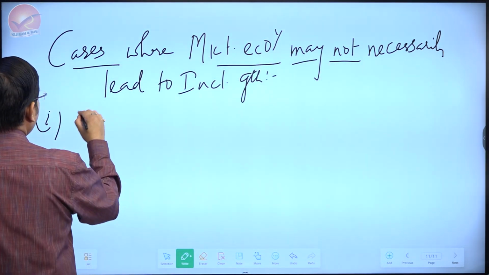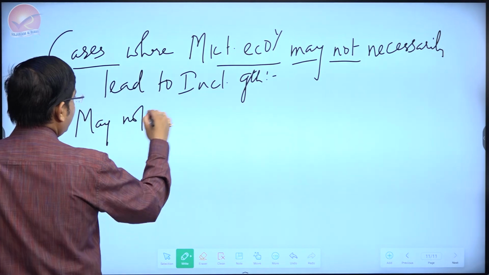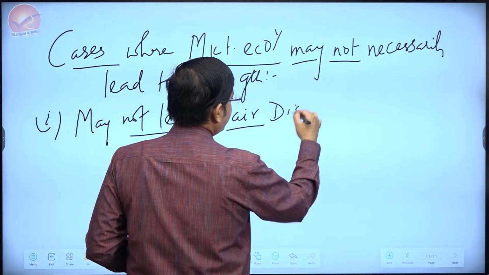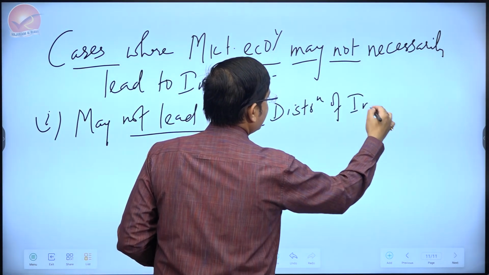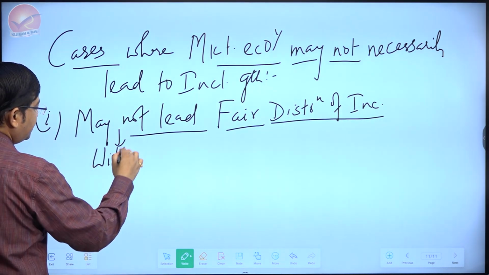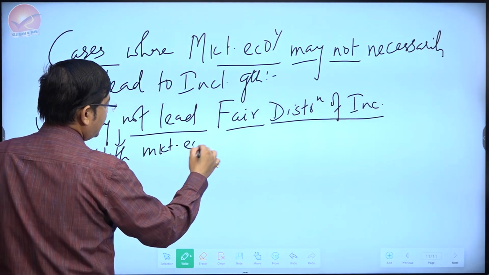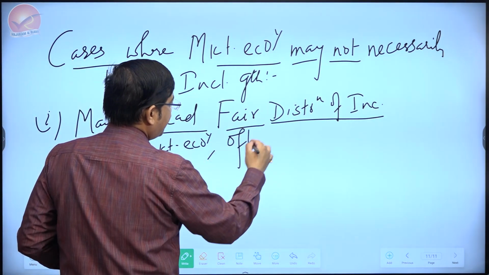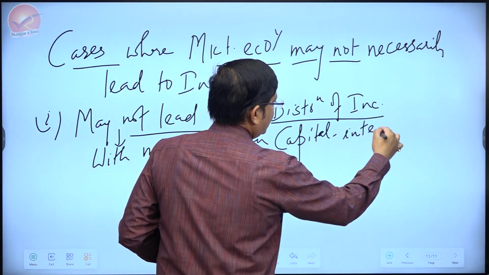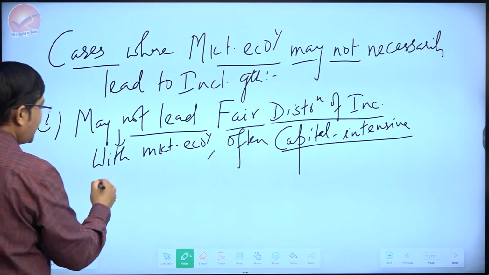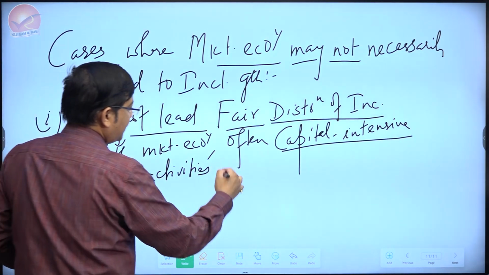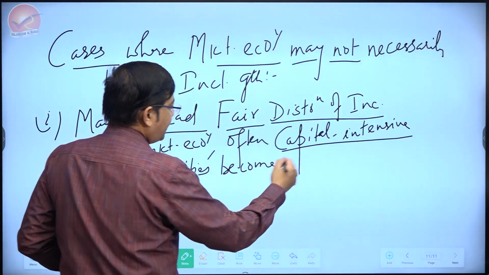Because in a market economy, you can say it may not lead to fair distribution of income in the sense that with market economy often the capital intensive economic activities become more common.